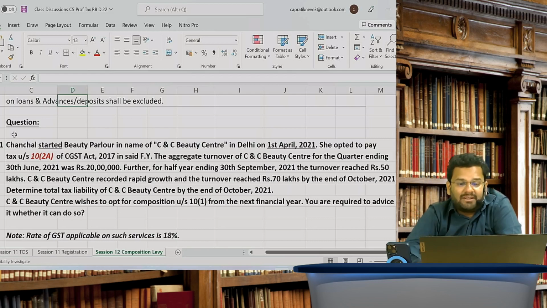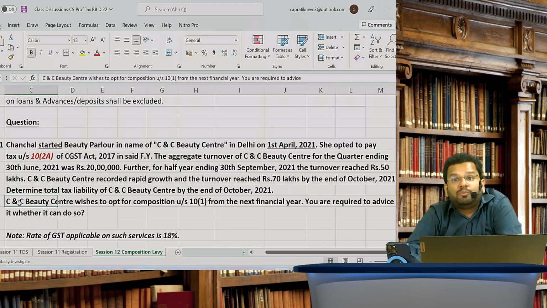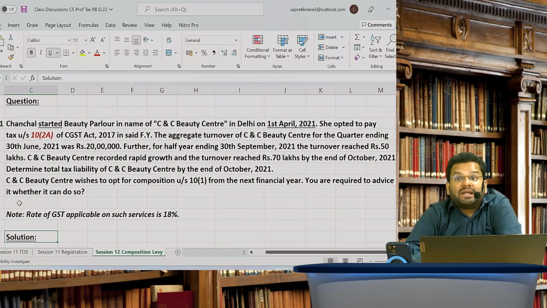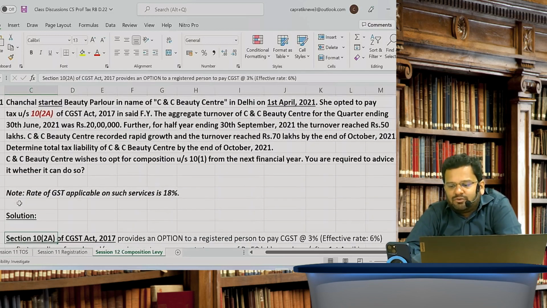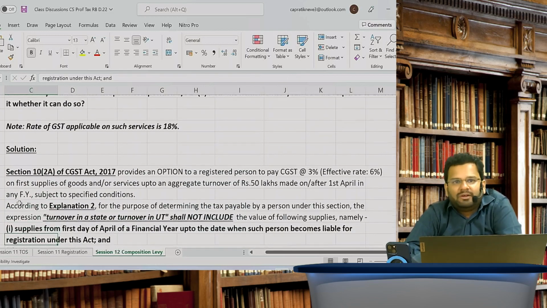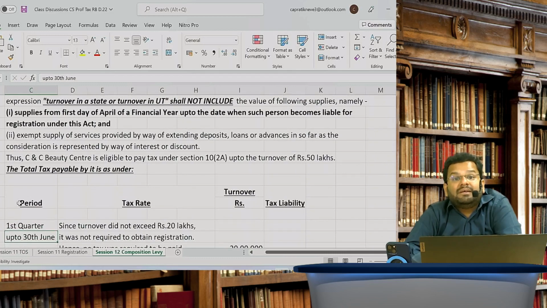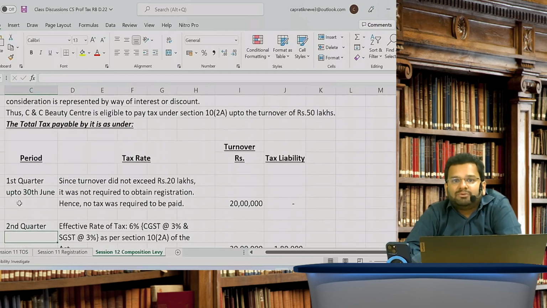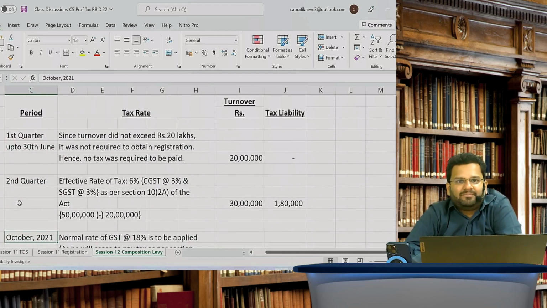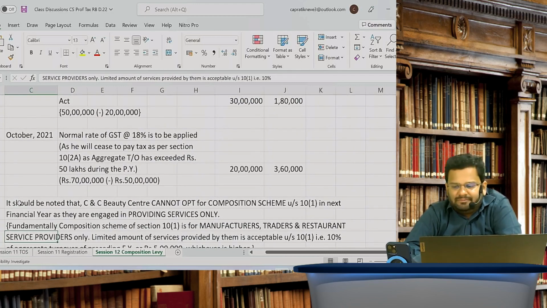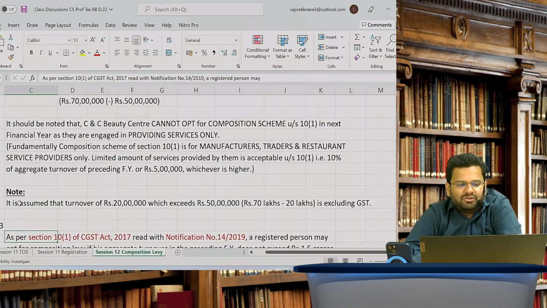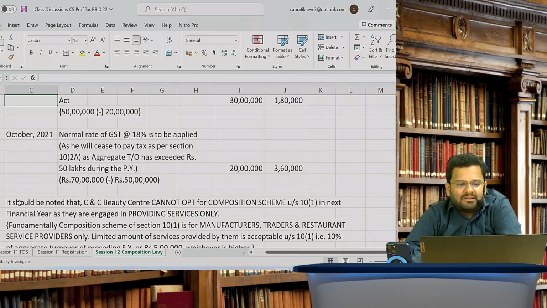One more question they have asked you. C&C Beauty Center wishes to opt for the composition scheme of 10-1 from next financial year. Is it possible to get the composition scheme of 10-1 where the limit is 1.5 crores? No. Very mature audience? No. Why no? Because it is engaged only in providing services. Okay? Yes, wonderful. So this way you can go through this entire solution.